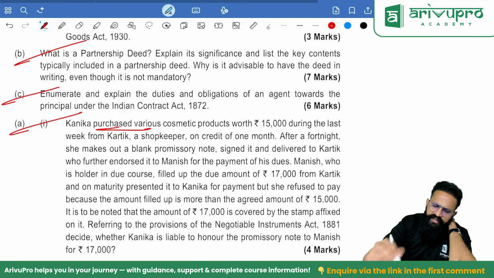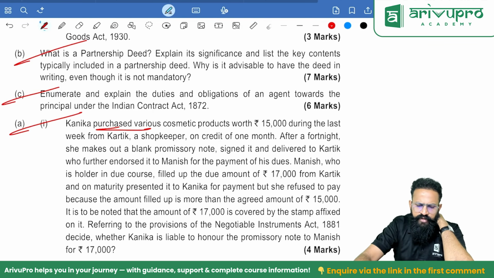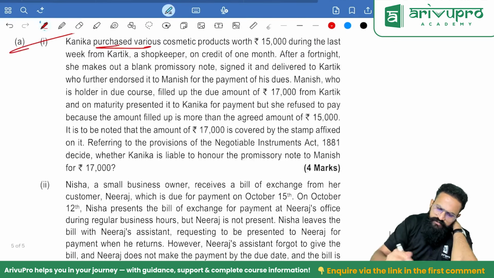Kanika purchased various cosmetic products worth 15,000 during the last week from Karthik, a shopkeeper, on credit of one month. After a fortnight, she makes out a blank promissory note, signs it, and delivers it to Karthik, who further endorsed it to Manish.